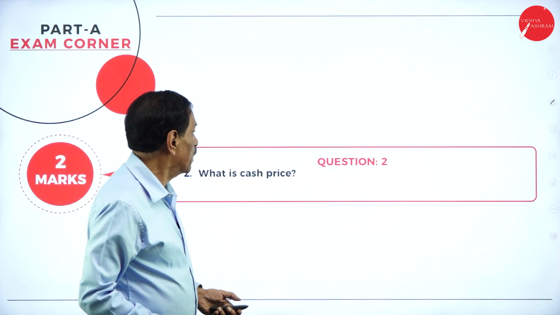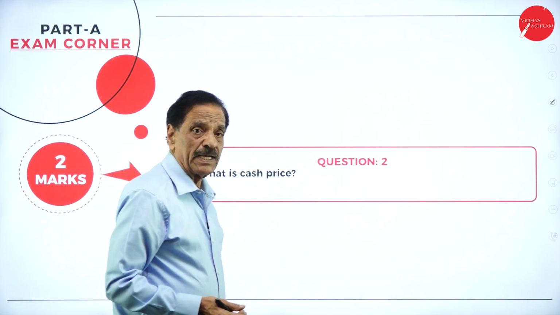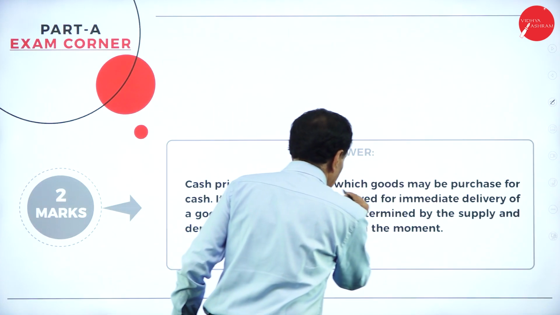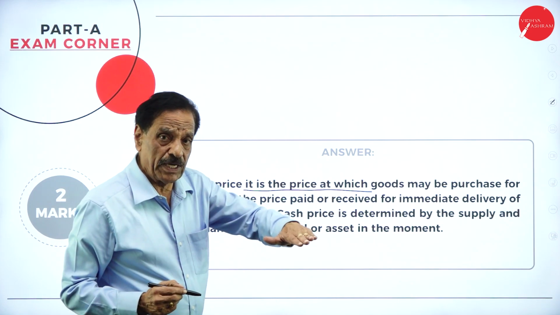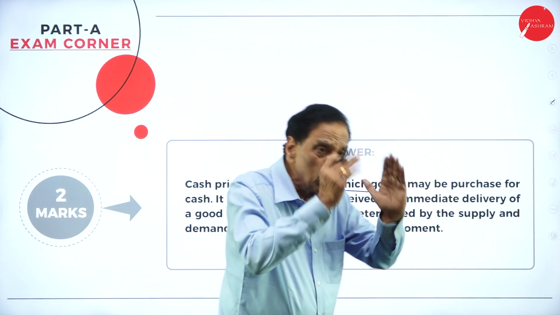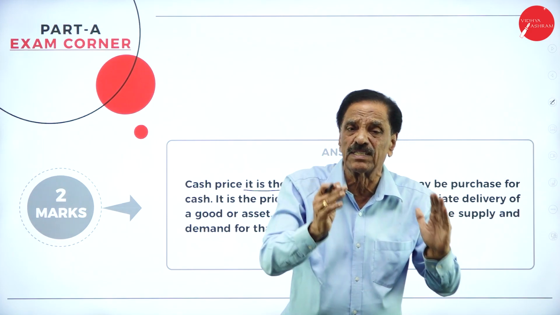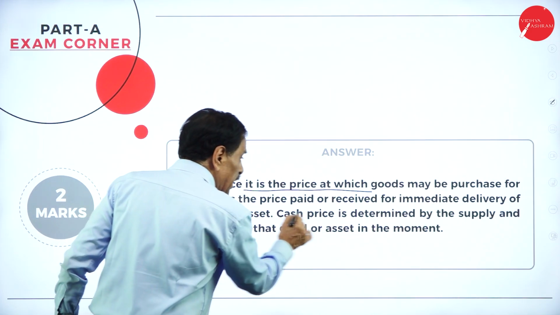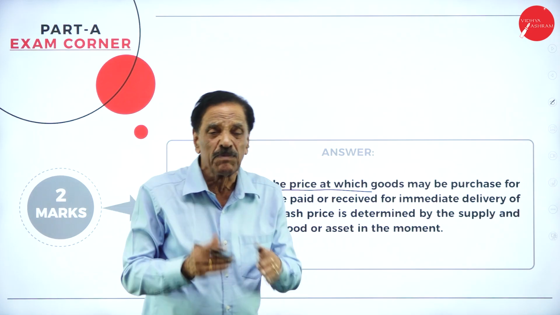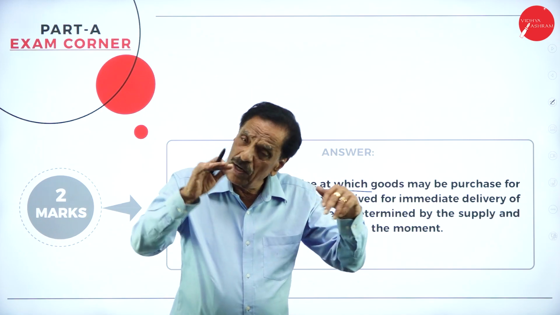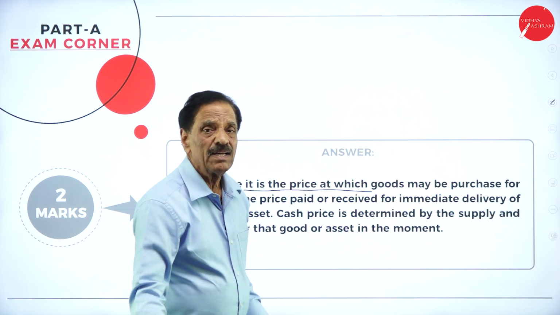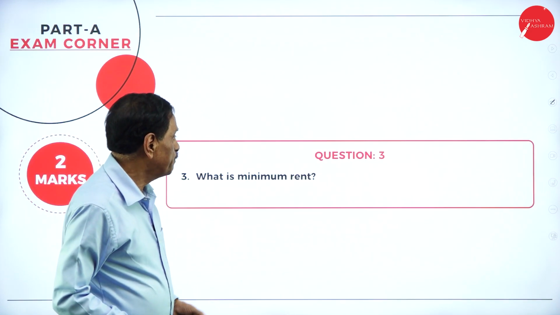Then, what is cash price? Cash price is the price at which goods may be purchased for cash. So any goods you purchase in the form of cash is called cash price. It is the price paid or received for immediate delivery of a good or asset. Whatever asset or goods you purchase, you pay the cash immediately. That is called the cash price, we say.